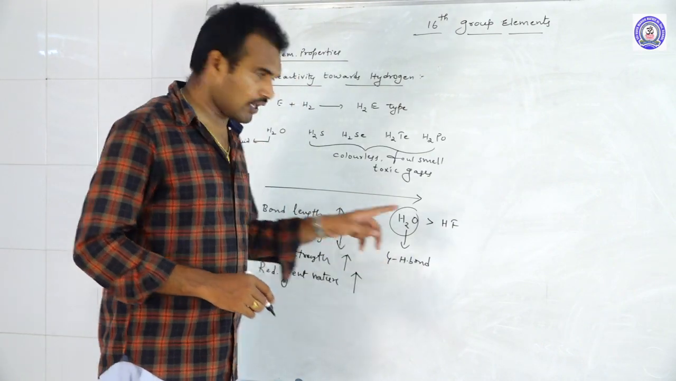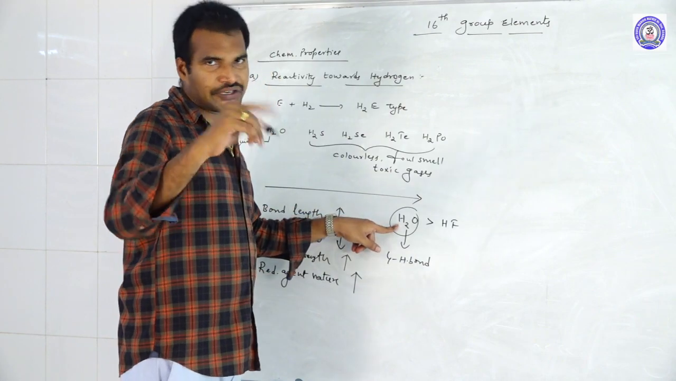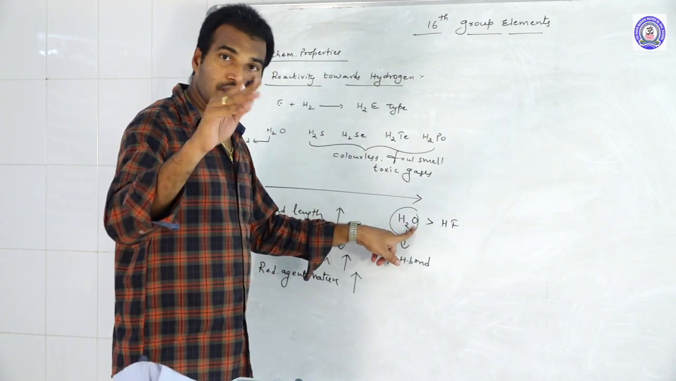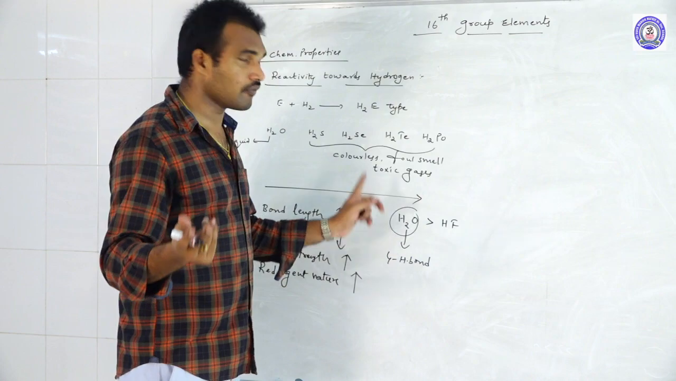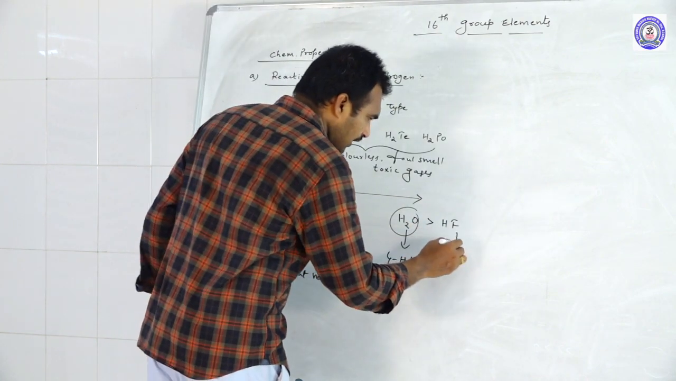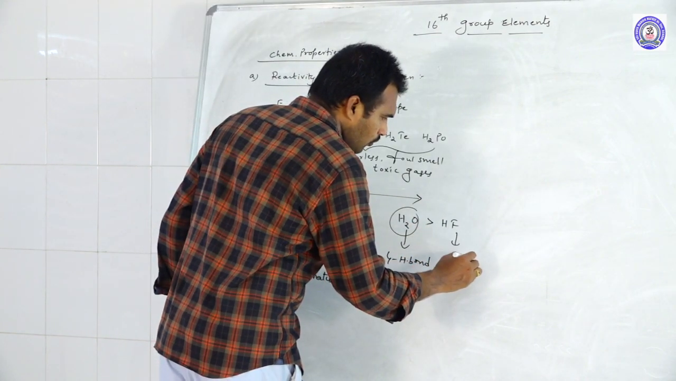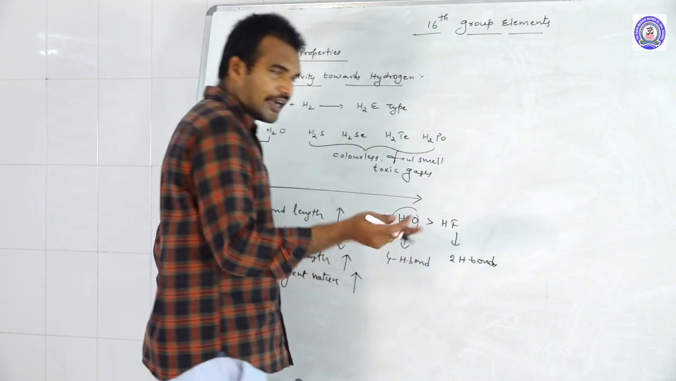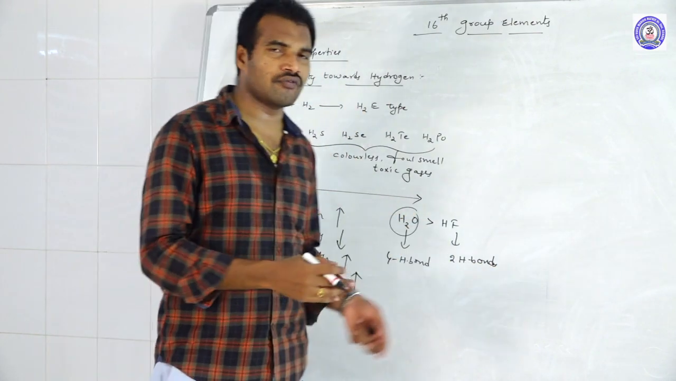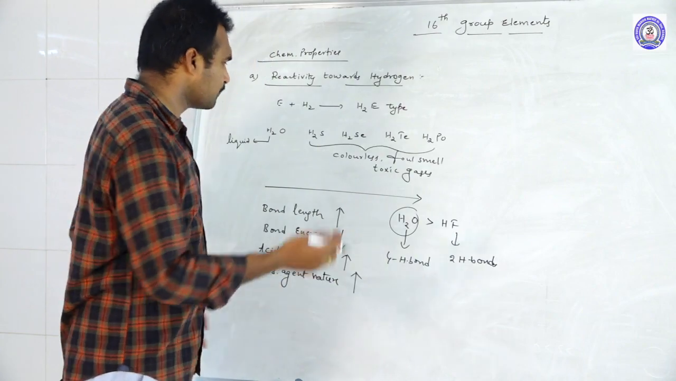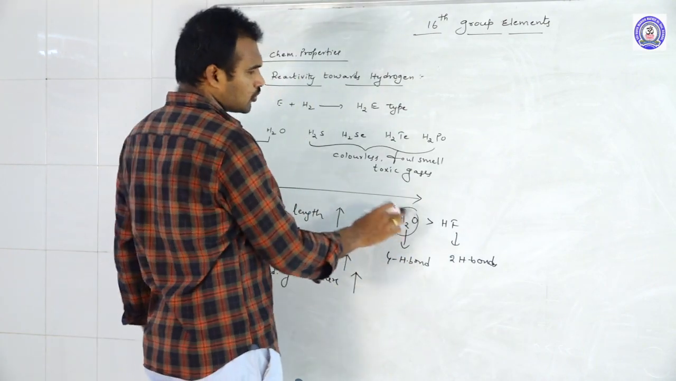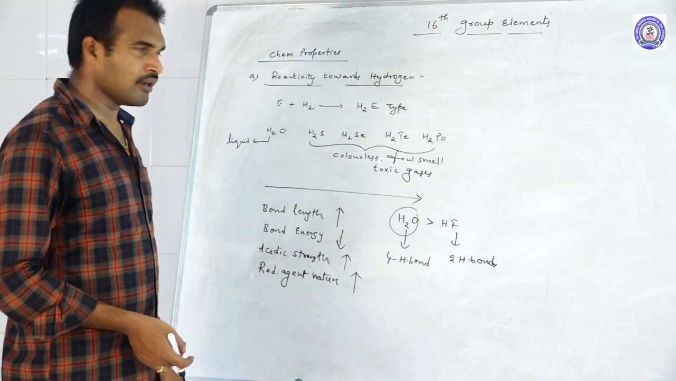4. Okay, why? Because each hydrogen will be involved in 2 H bonds and each oxygen is involved in 2 H bonds, total 4. Whereas HF can be involved in a maximum of 2 H bonds only. Hydrogen will be involved in one H bond, fluorine will be involved in another H bond. So because of the large number of H bonds, H2O has a higher boiling point than HF.